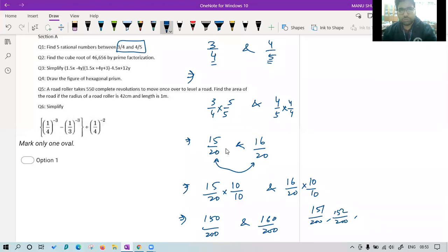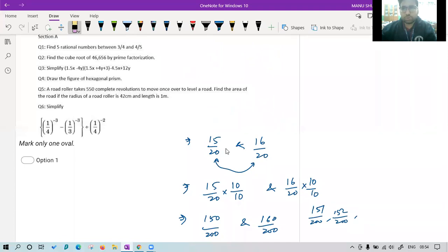The purpose of this question was to make you revise that concept. Please confirm by P or R. Class, please confirm. Okay, so you all got this. Now let's see question number 2. It is easy. We have to find the cube root of 46,656. What is the answer of this question?